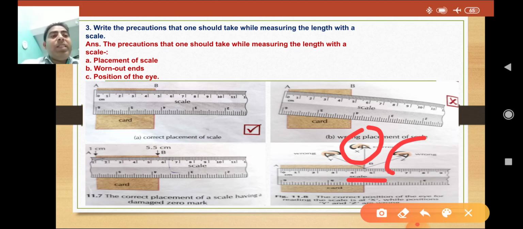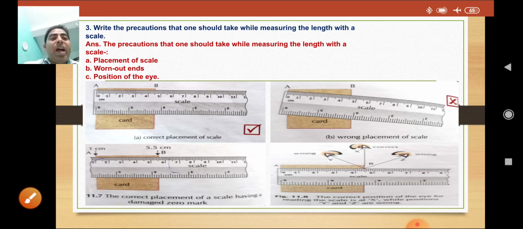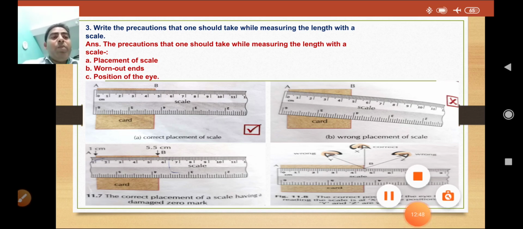If you view from the right side or from the left side, the measurement you get will be wrong. So we have to take three precautions. First is the placement of the scale. Second is the worn out end, if the scale is broken at the start or the end. And third is the position of your eyes, which should be exactly above the end point.